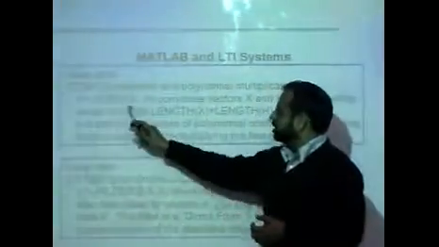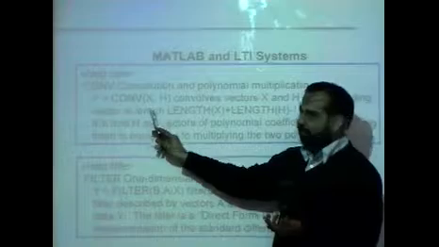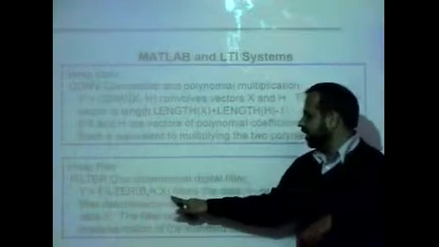In MATLAB, you must already know that the convolution function is used to convolve, and a filter function is used for a difference equation. Filter b comma a comma x will filter your signal. So y is equal to filter b comma a comma x.